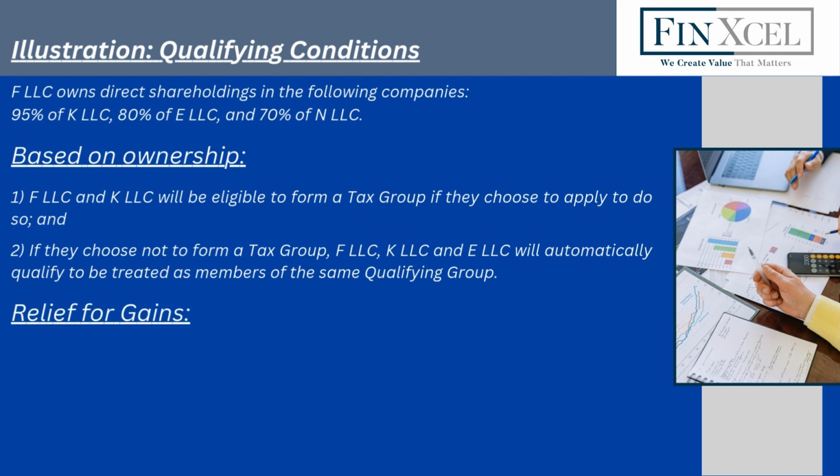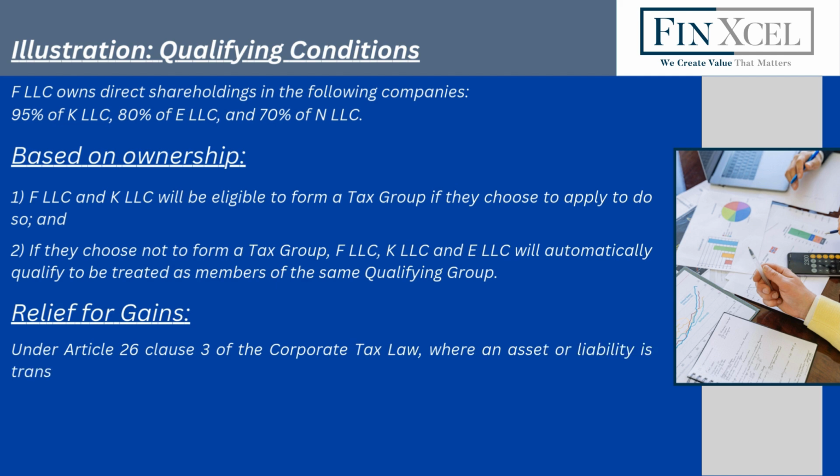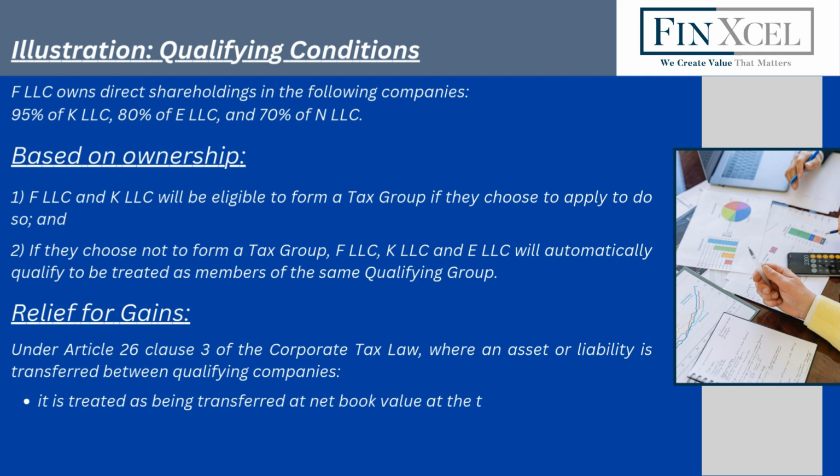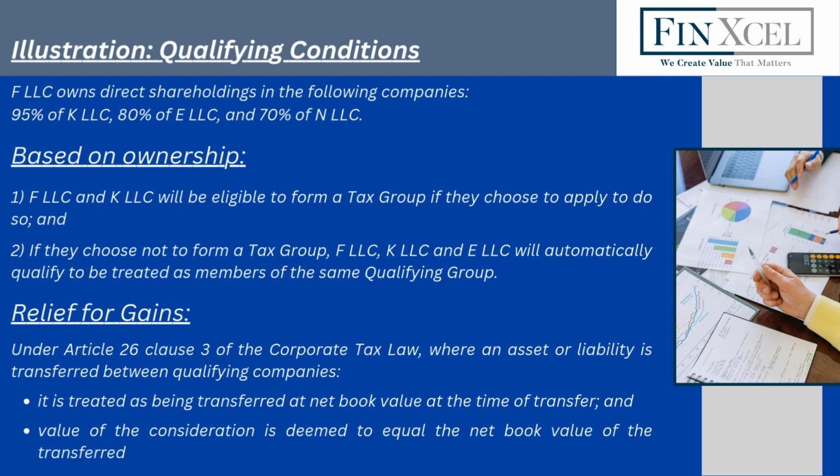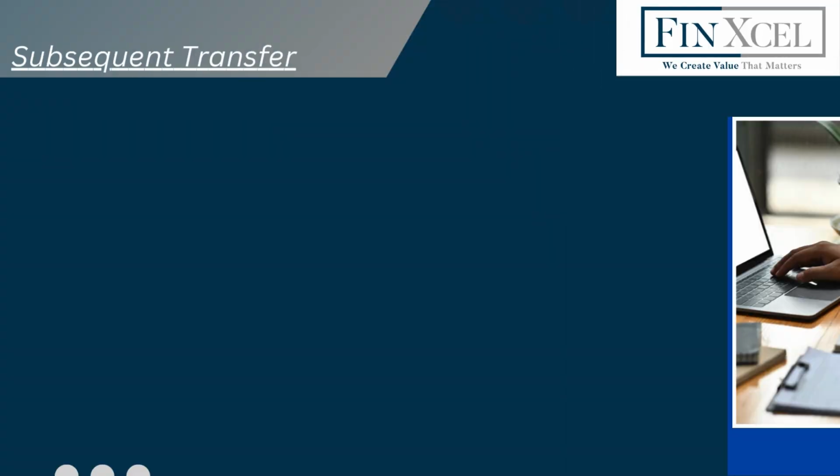Relief for gains. Under Article 26 Clause 3 of the Corporate Tax Law, where an asset or liability is transferred between qualifying companies, it is treated as being transferred at net book value at the time of transfer, and the value of the consideration is deemed to equal the net book value of the transferred asset or liability, that is, any actual consideration is ignored.